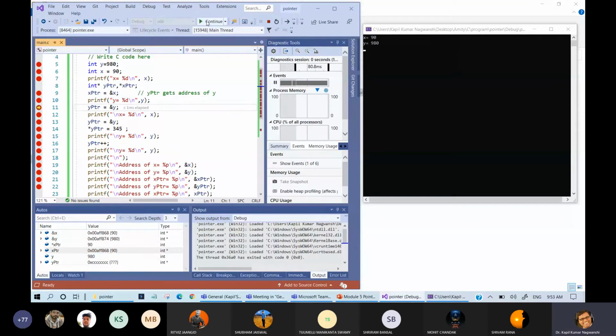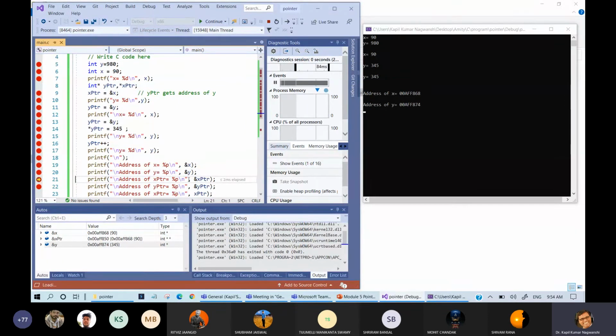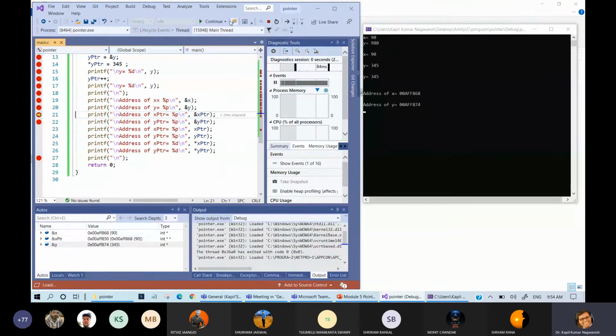Now come to the next statement. So y and y's address is also given. So address of y is 874. Now the next thing, this is printed, everything is printed, we have modified, everything is done very cleverly. So now you can see that address of x is 868 and address of y is 874.